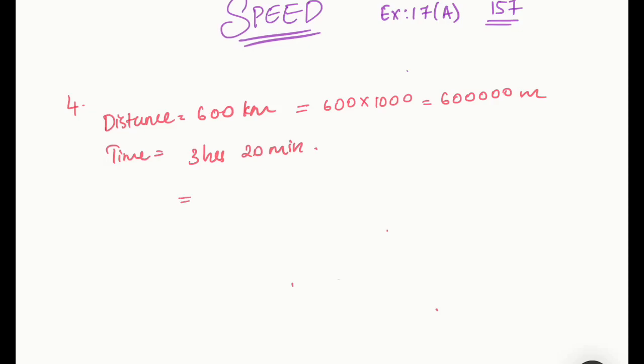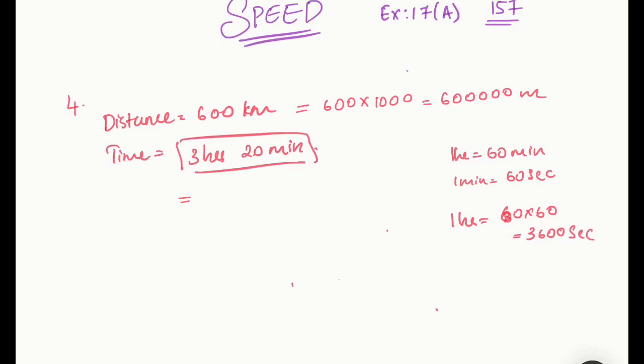Now time is 3 hours 20 minutes. So 1 hour is equal to 60 minutes and 1 minute is equal to 60 seconds. Similarly, you know that 1 hour is equal to 60 into 60, that is equal to 3600 seconds. So I need to convert this whole thing into seconds. How do I do? 3 into 3600 plus, that is hour. Hour to second will be 3 into 3600. Again minute to second is into 20.